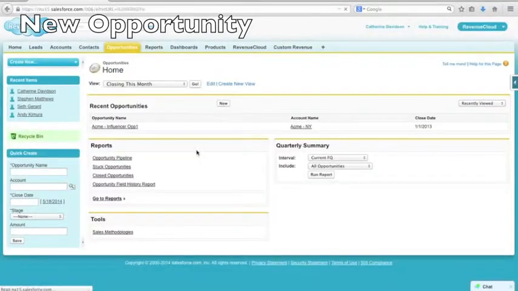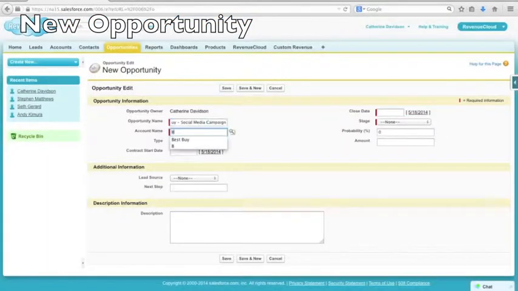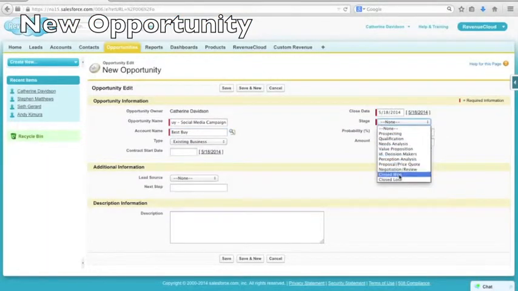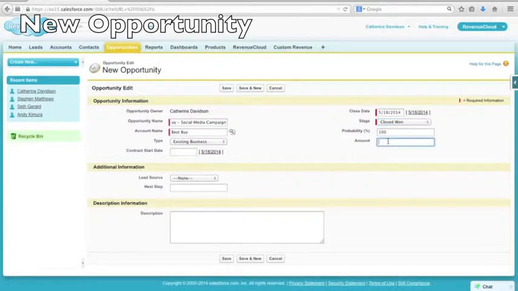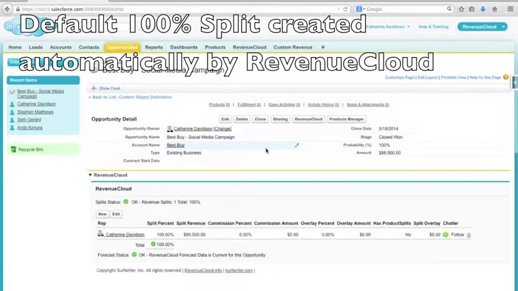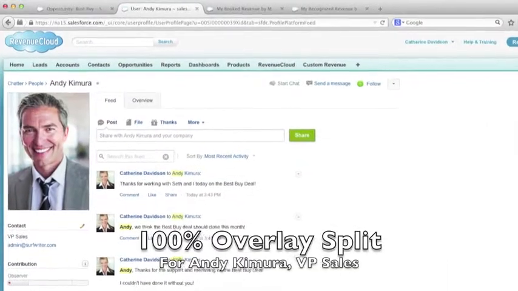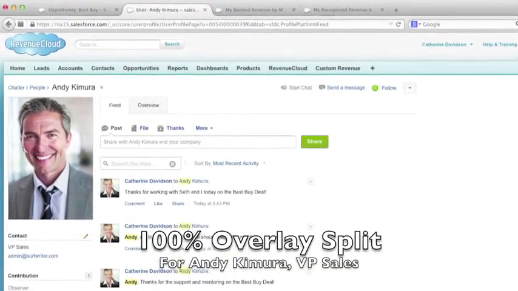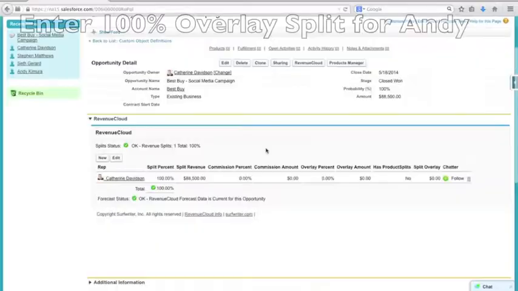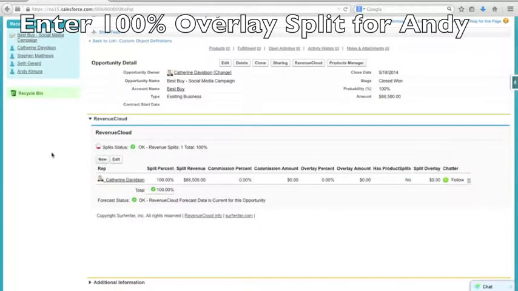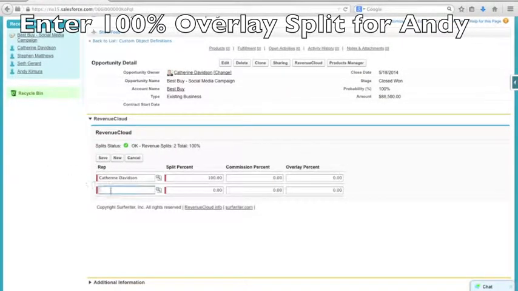Catherine's working on a new opportunity for her customer Best Buy. The opportunity is a social media marketing campaign. When Catherine saves the opportunity, RevenueCloud has already created a default 100% split for her, the opportunity owner. As VP of Sales, Andy's entitled to 100% overlay. So Catherine clicks New, enters Andy's name, enters 100%, and clicks Save.